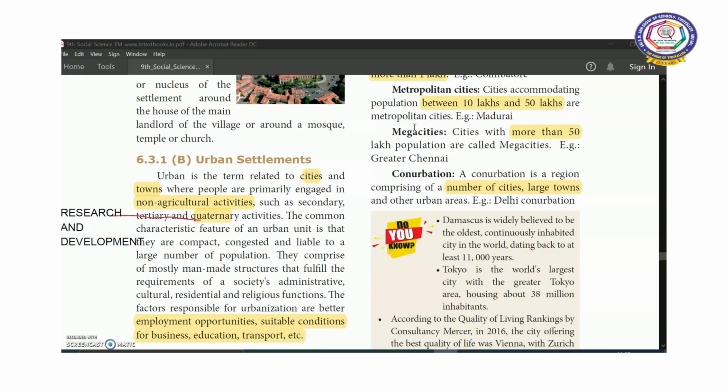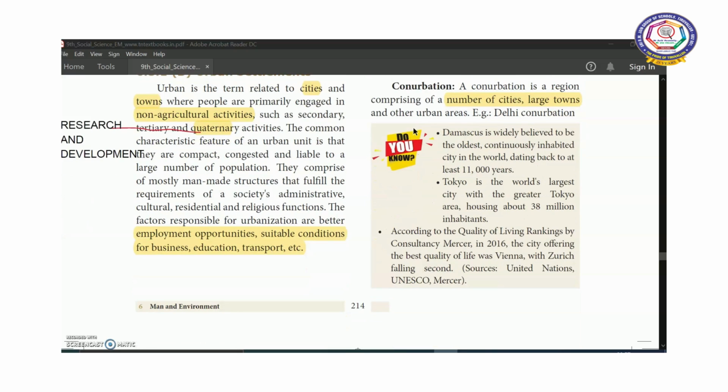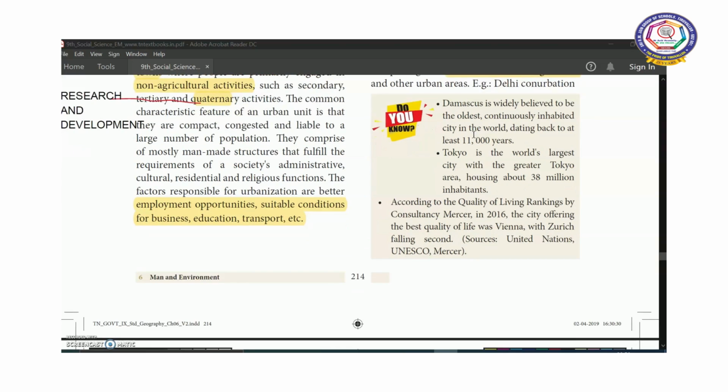Next one, mega cities. Cities with more than 50 lakh population are called mega cities. Example, Chennai. Next one, conurbation. It is a region which comprises a large number of cities and large towns. So we can find many cities and towns, and that type of area is called conurbation. For example, you can take Delhi.